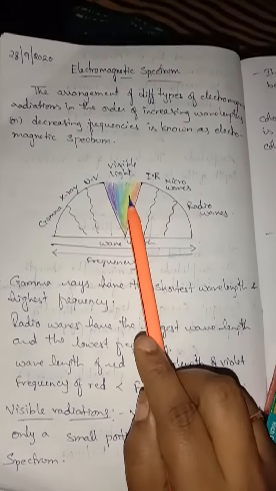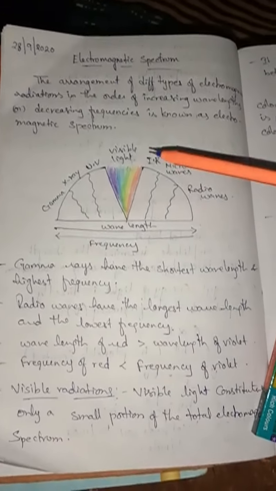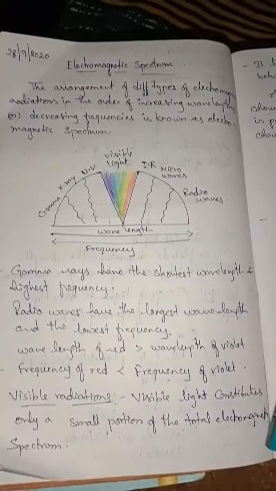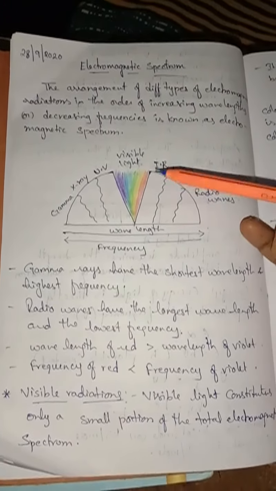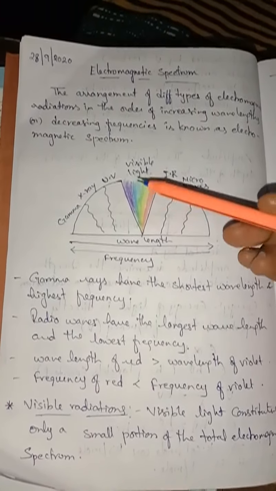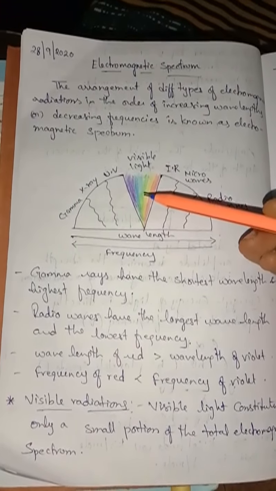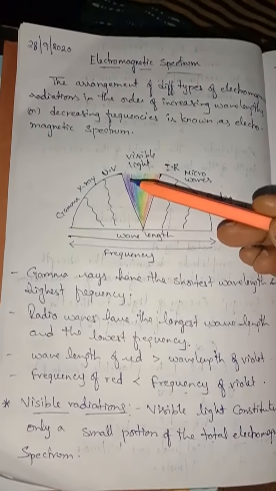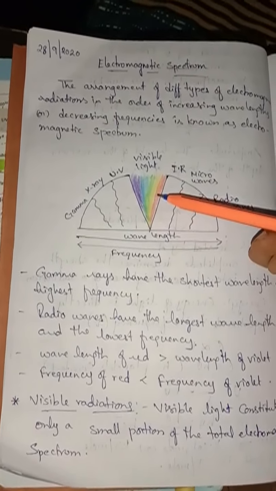And visible light, why is it called visible? Because visible light consists of a small portion of the total electromagnetic spectrum which a human can identify. It lies in the narrow range of wavelength between 380 nanometers to 760 nanometers.